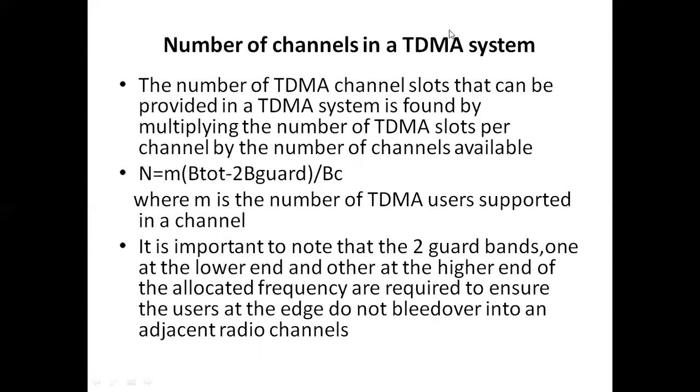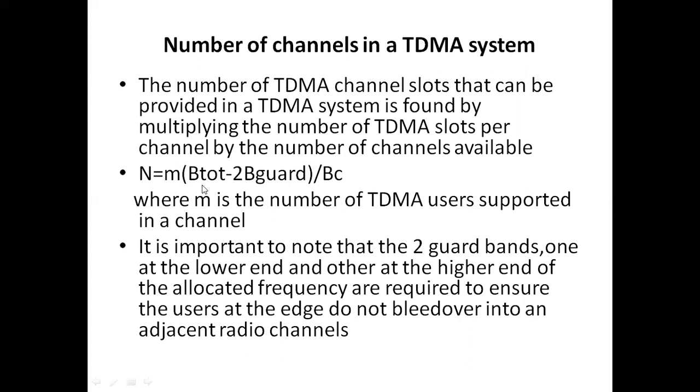And next, the number of channels in a TDMA system. The number of TDMA channel slots that can be provided in the TDMA system is found by multiplying the number of TDMA slots per channel by the number of channels available. So this is the formula to find the number of channels in a TDMA system: N equals m into B_total minus 2 into B_guard minus B_c, where m is the number of TDMA users supported in a channel.